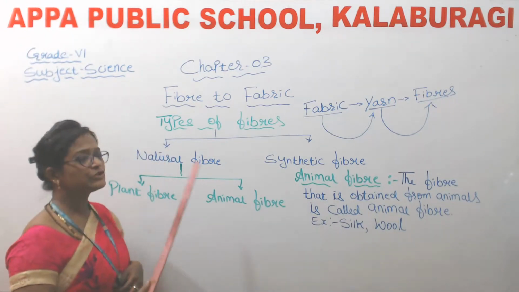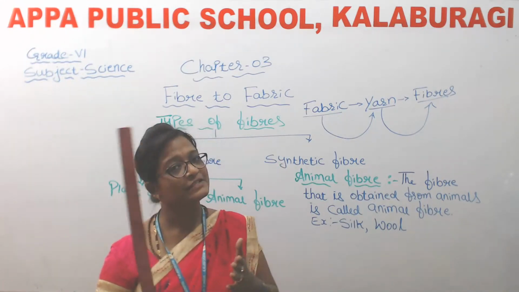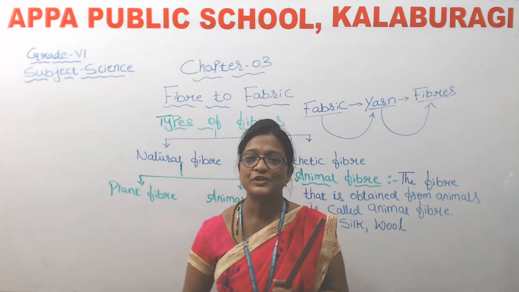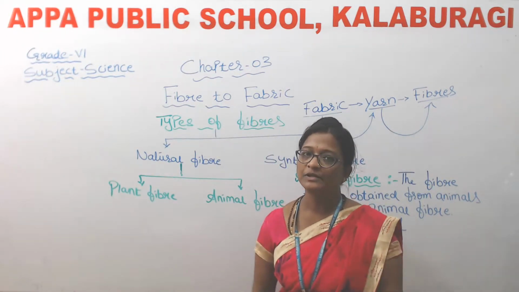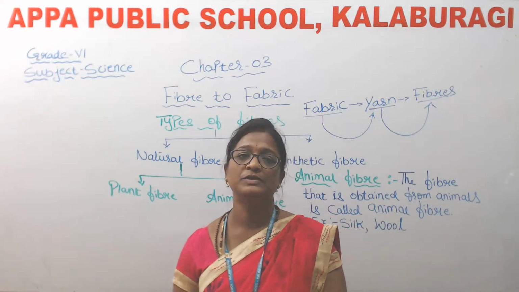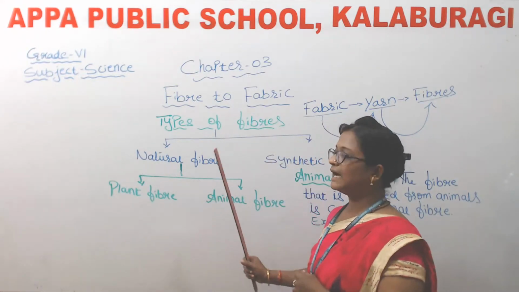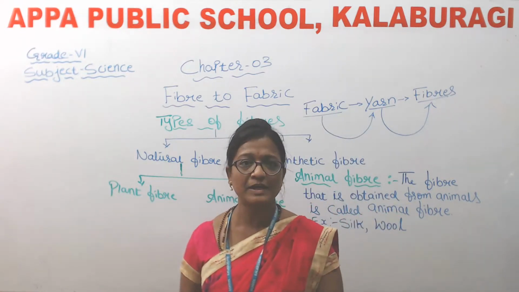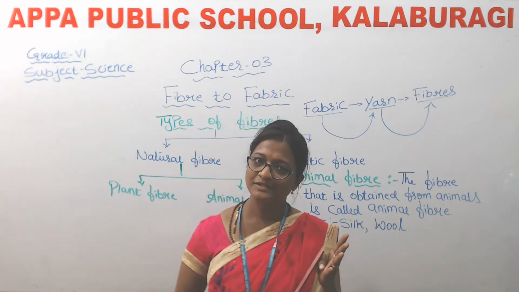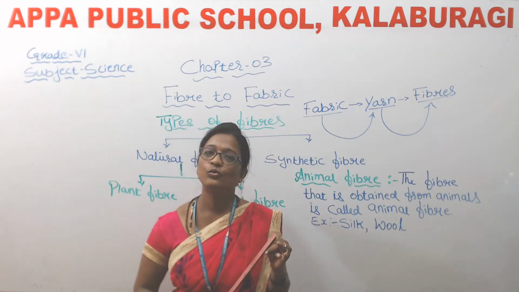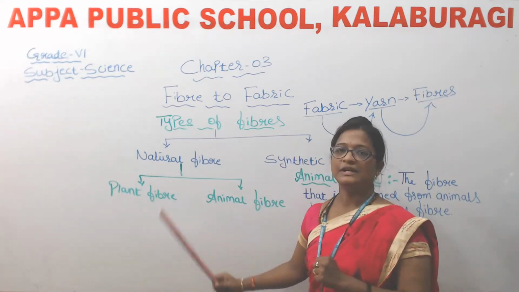So what do you mean by natural fiber? Yes, the fiber that is obtained from the natural sources. So what do you mean by natural fiber, children? The fiber that is obtained from the natural sources are called natural fibers. And what are the examples of natural fibers? Exactly. Cotton, silk, wool, jute, etc. Isn't it? So this is about natural fiber.